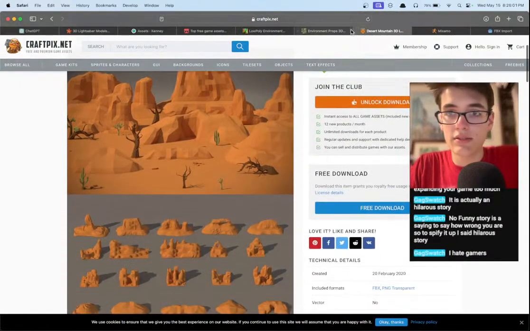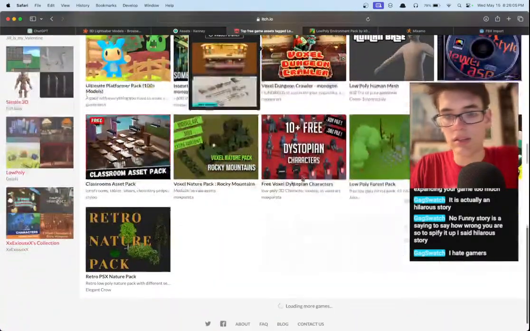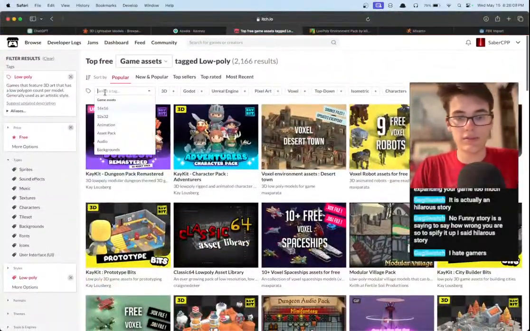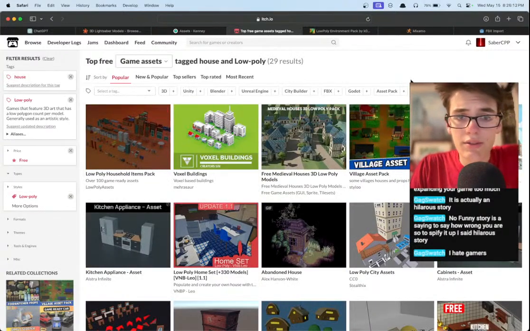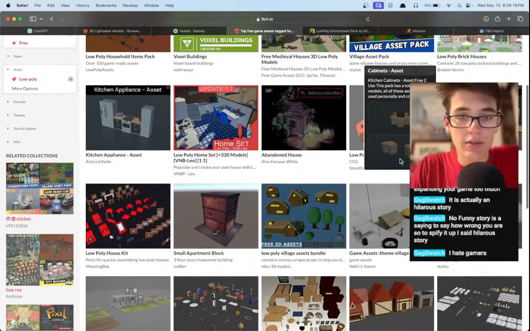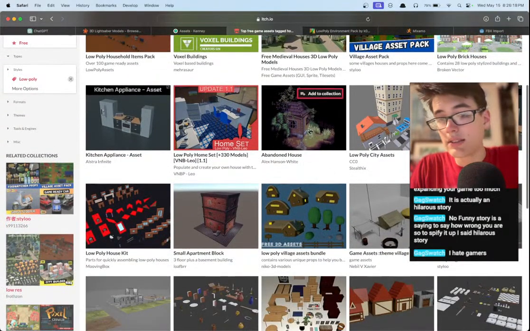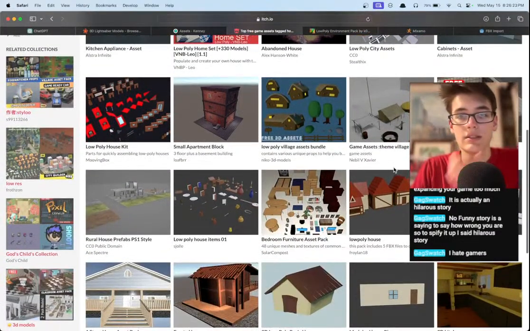Okay, we already have this, so we don't need that. What we need is some houses. We need some nice rustic houses. Let's search for house. Household items. We have some higher tech buildings, brick houses, an abandoned house, but it's not quite the right low poly style.